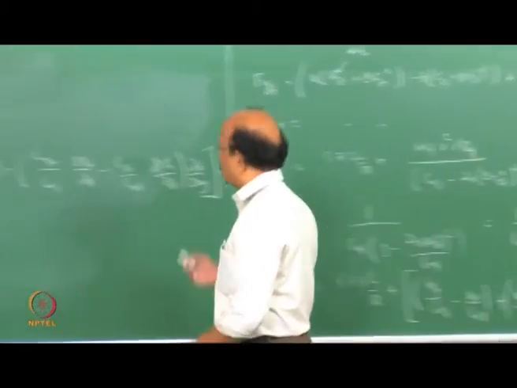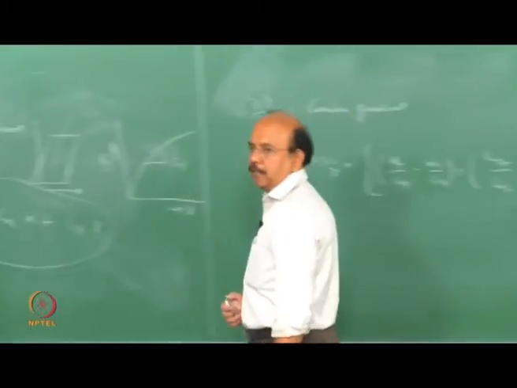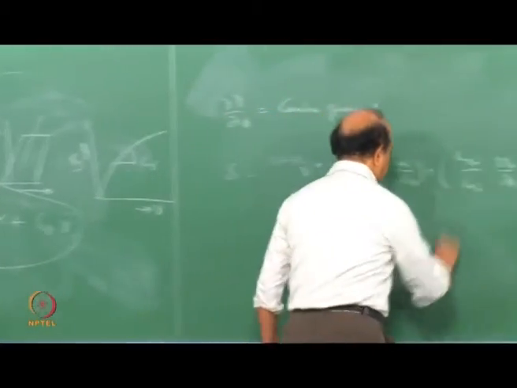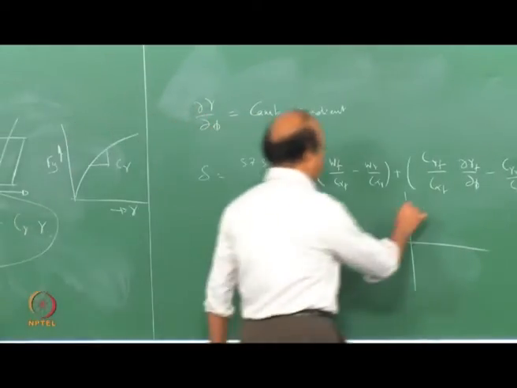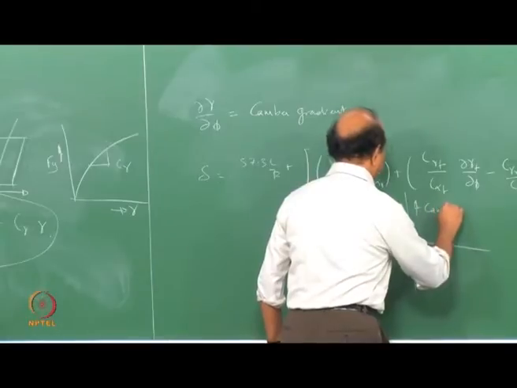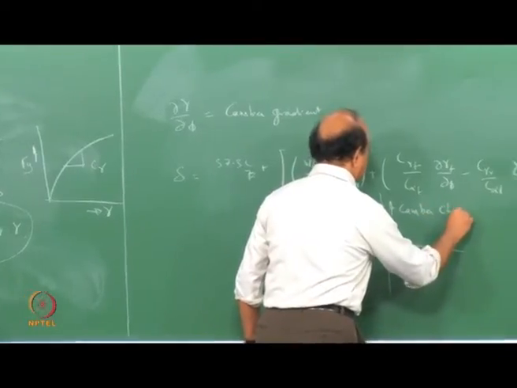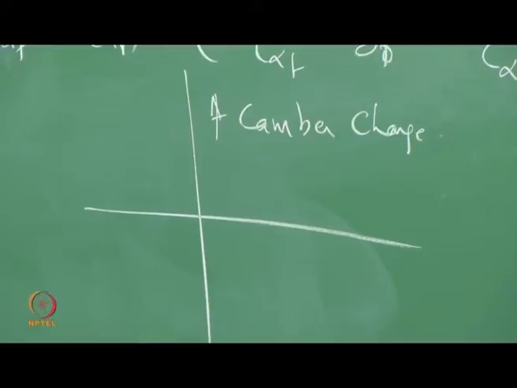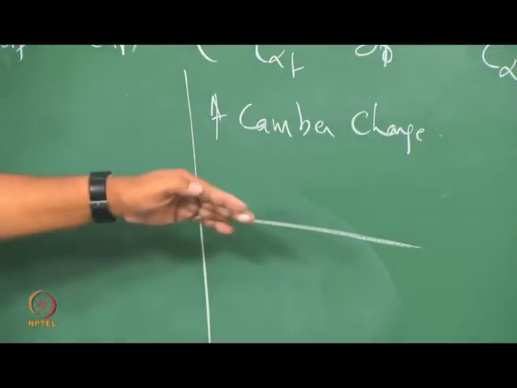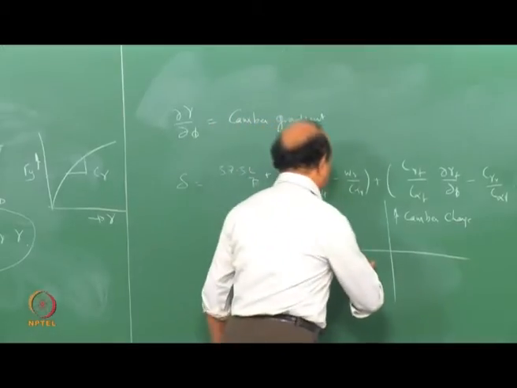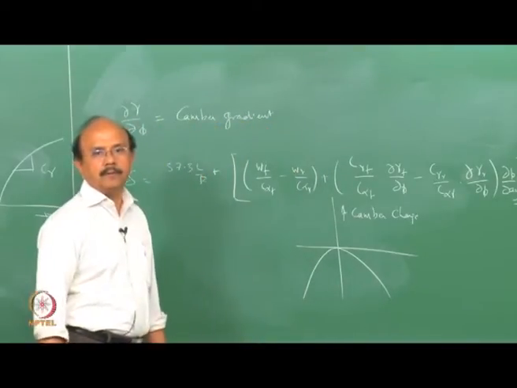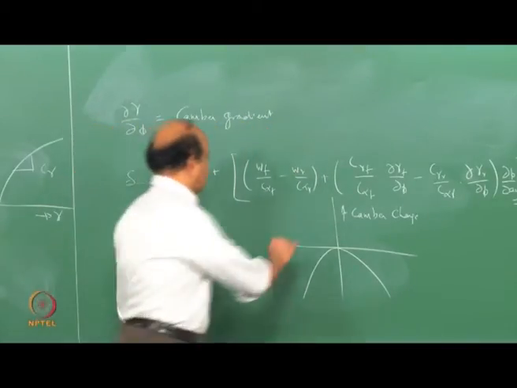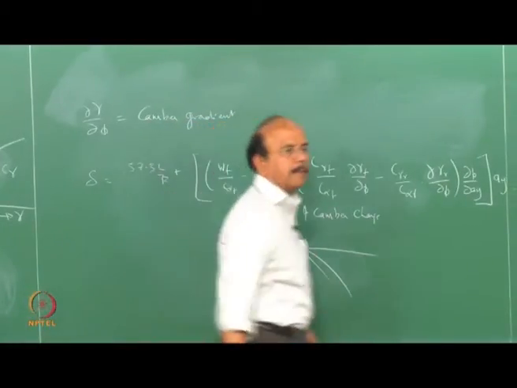The problem is that many times this gradient is not linear. If you really look at how the camber changes and plot this graph, with the tire going up and in, the graph may not be like this, maybe something like this, or the other way about, and so on.